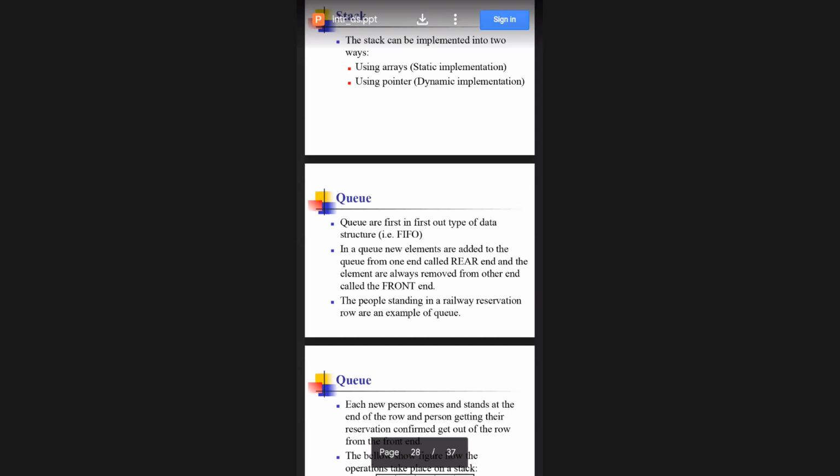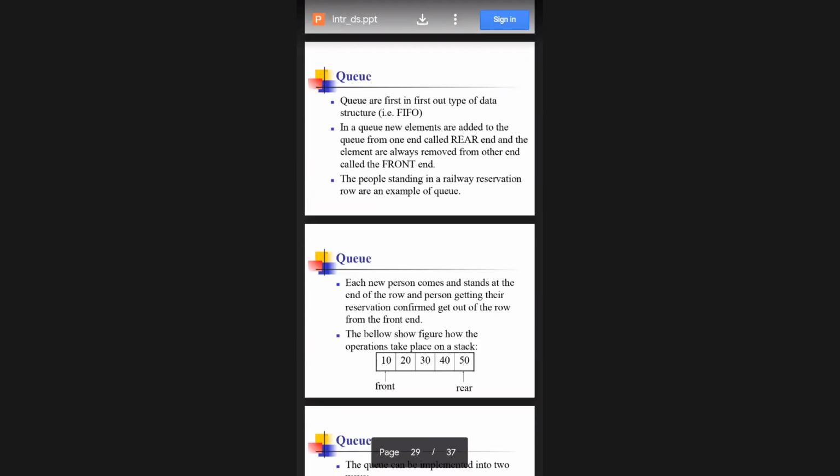Okay. Suppose you are standing in a railway station in a queue. When I say queue, it follows the rule that those who entered first will get the ticket first. Whereas in a stack, those who entered first will get out last. So that is the example of a stack and a queue.